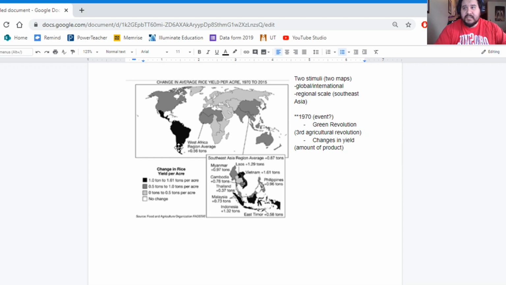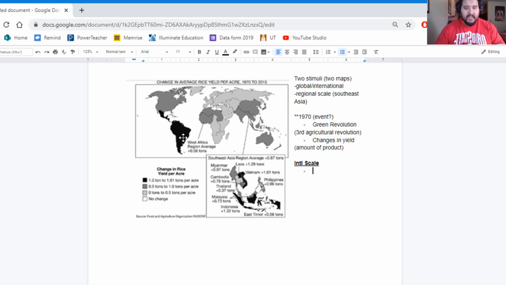Here we have our legend, change in rice yield per acre, and we have the key here for our choropleth map, because we're using different shades, right? So we're looking at a choropleth map here. Now globally, we can see these different shades, and we can see on this international scale, right? Some conclusions can be drawn here.